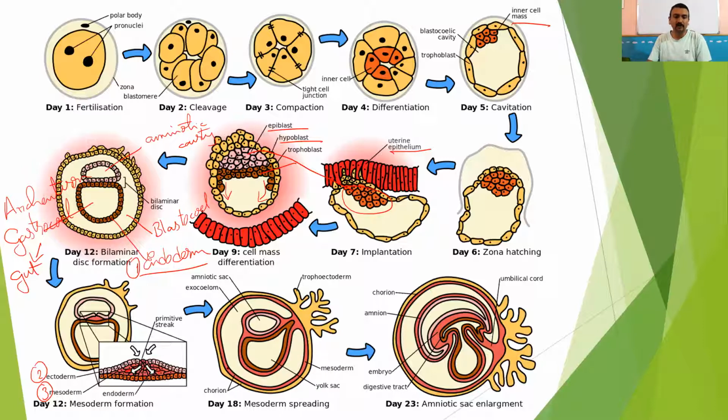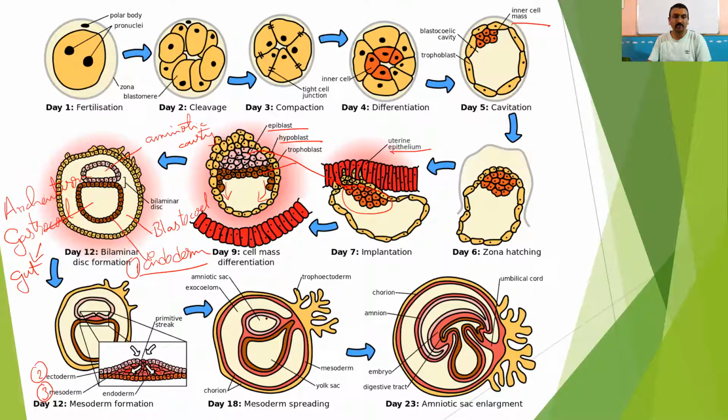The outer layer is called the somatopleuric mesoderm, and the inner layer is called the splanchnopleuric mesoderm. The outer somatopleuric mesoderm along with trophoderm gives you the chorion layer. And the splanchnopleuric mesoderm along with the ectoderm layer together form the amniotic cavity.